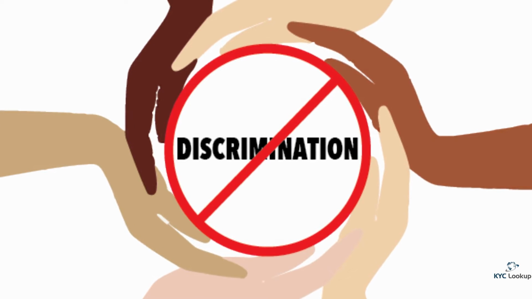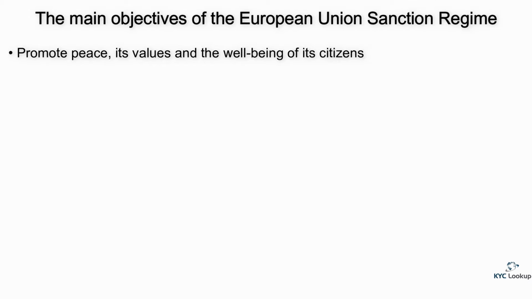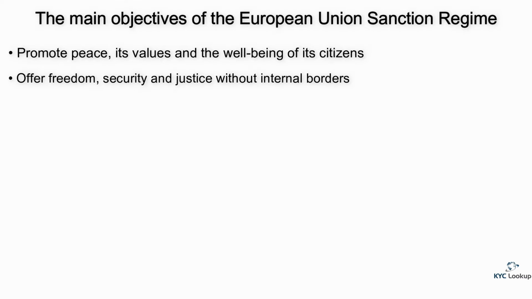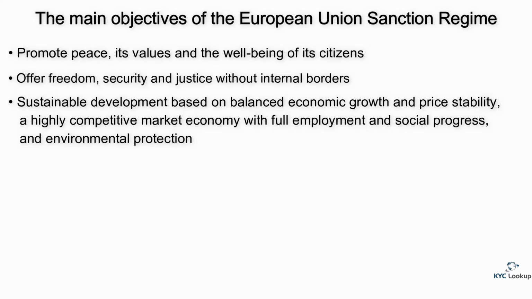Some of the main goals are to promote peace, its values and the well-being of its citizens, offer freedom, security and justice without internal borders, sustainable development based on balanced economic growth and price stability, a highly competitive market economy with full employment and social progress, and environmental protection, and combat social exclusion and discrimination.